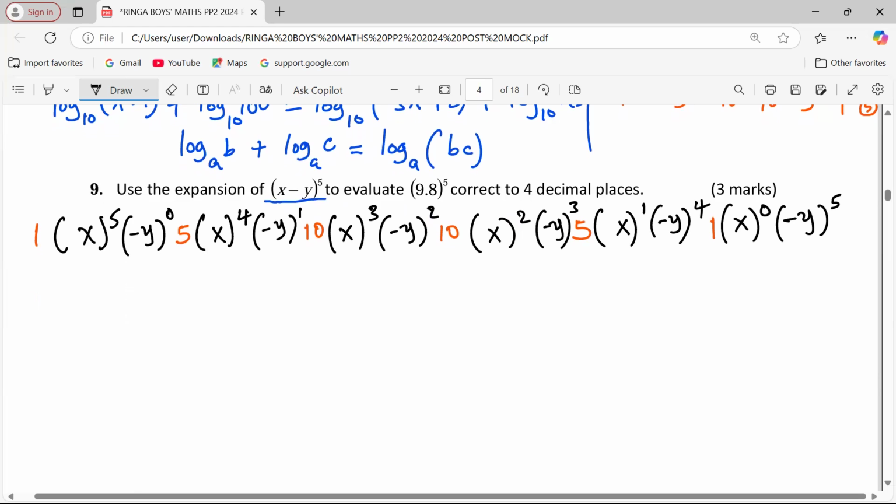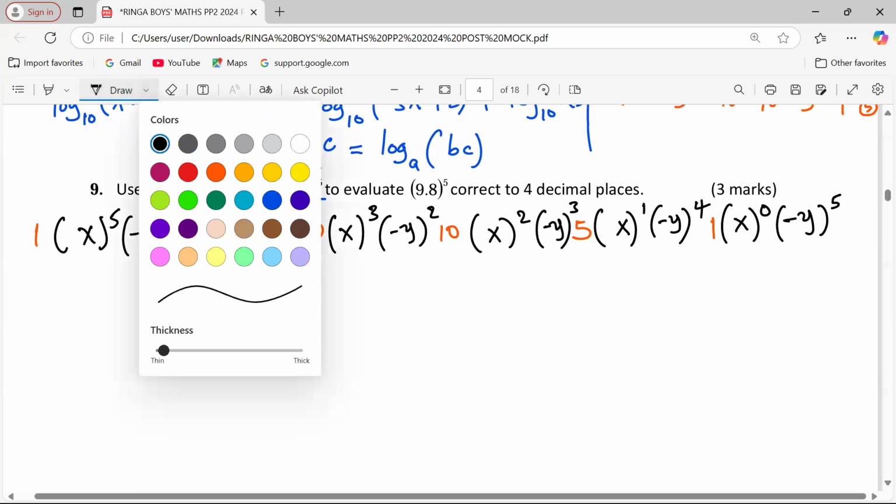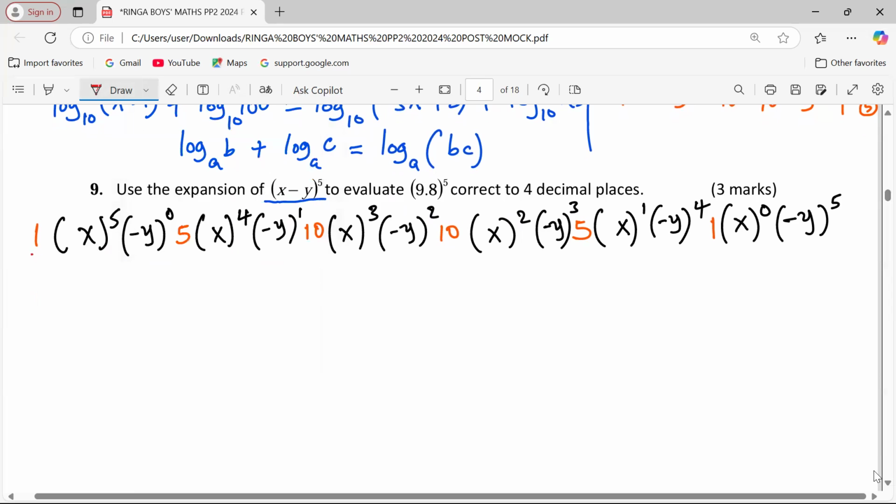The next step is just to expand. 1 multiplied by x power 5 multiplied by y power 0. Anything power 0 is 1, so in the first term we have 1 times x power 5 times 1 again.